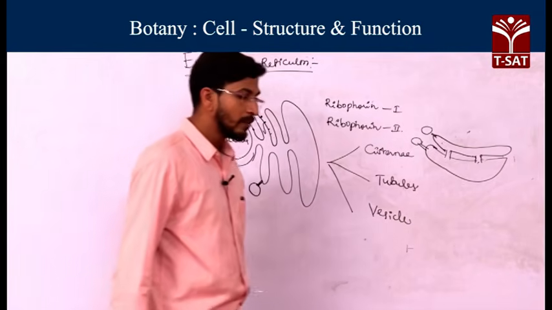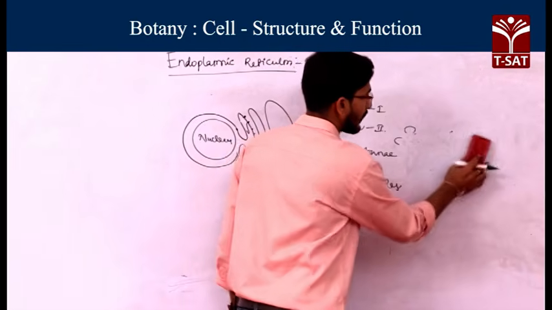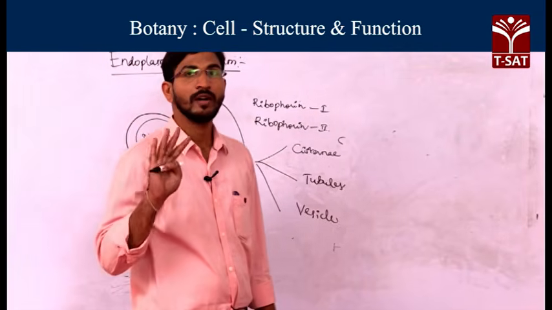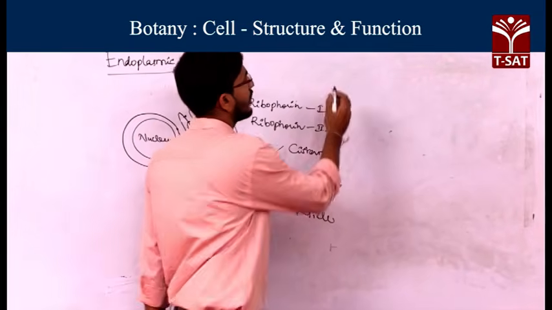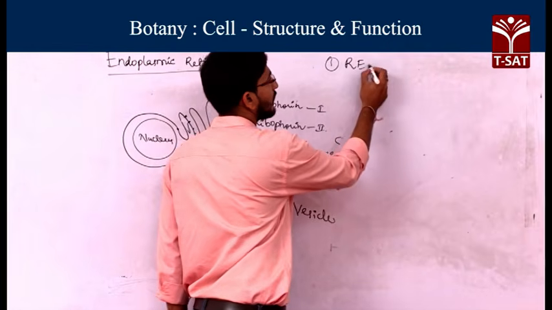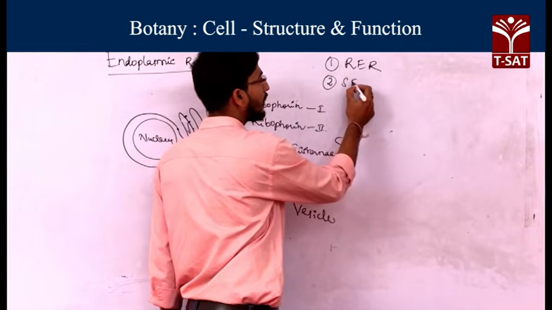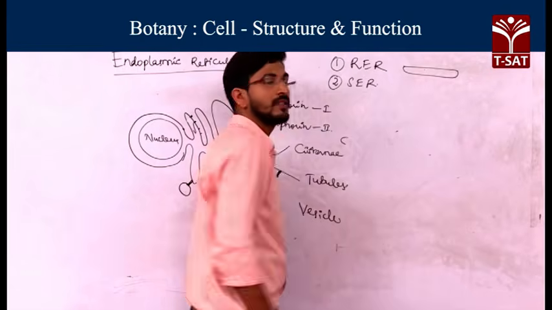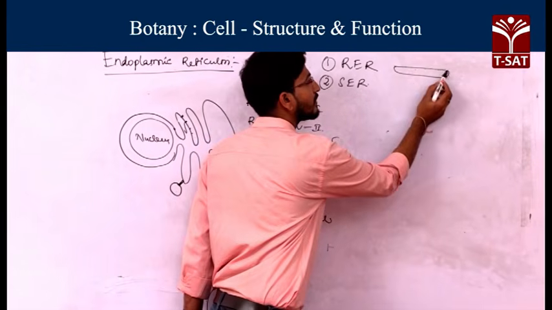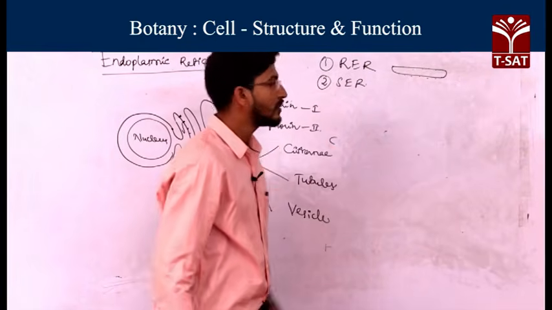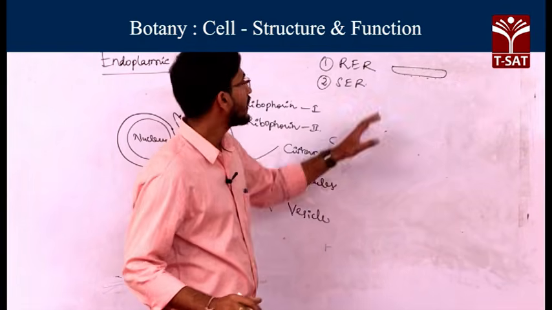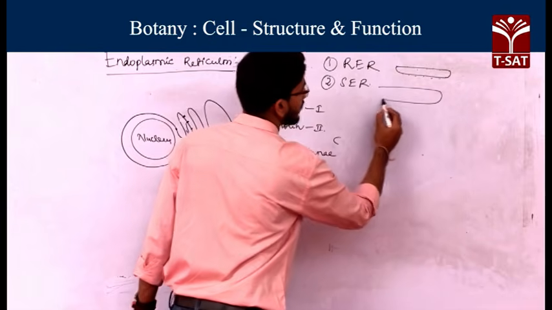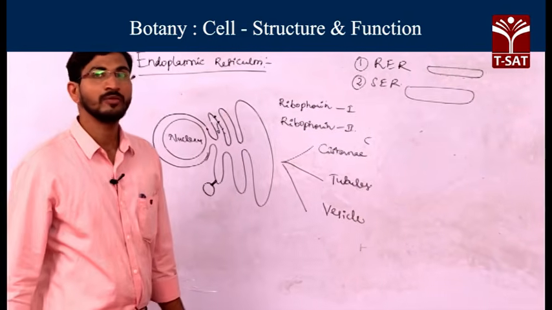Now, another two important types of the endoplasmic reticulum are there, based on the presence or absence of ribosomes. So the endoplasmic reticulum is generally of two types. What are those? Rough endoplasmic reticulum and smooth endoplasmic reticulum. The name itself is indicating. Rough endoplasmic reticulum generally contains ribosomes on its surface, so it looks rough in surface. That's why the name is rough endoplasmic reticulum. Next, coming to smooth endoplasmic reticulum, it does not contain any ribosomes on its surface.